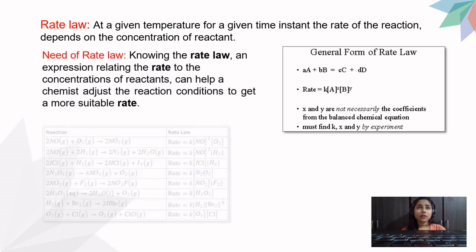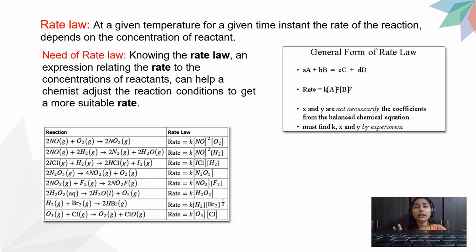The need of rate law is that knowing the rate law, the expression relating the rate to concentration of reactants, can help a chemist adjust the reaction conditions to get a more suitable rate. By this rate law, we can adjust the conditions to get a suitable rate. That is, I can change the speed of my reaction and make it either fast or slow, whatever I have to do. This is only possible if we study this rate law. So why have we studied the average rate and instantaneous rate?